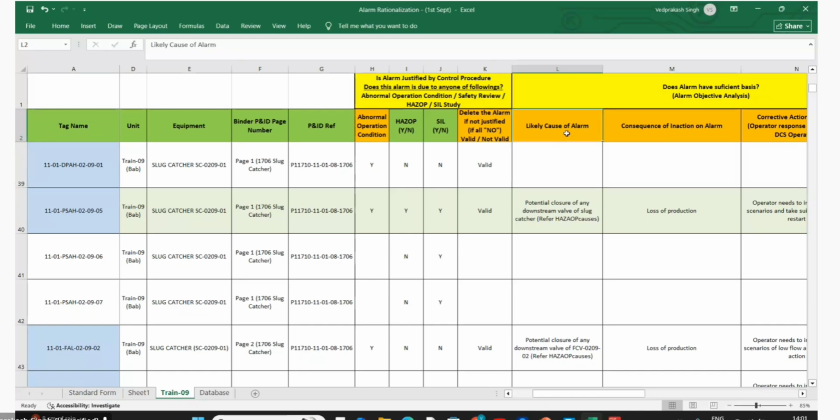Guys, please do not jump. I'm talking about this one, this column. What is the cause of the alarm? This is a startup situation, right? Because of startup, there is an alarm. Yes, startup sequence.